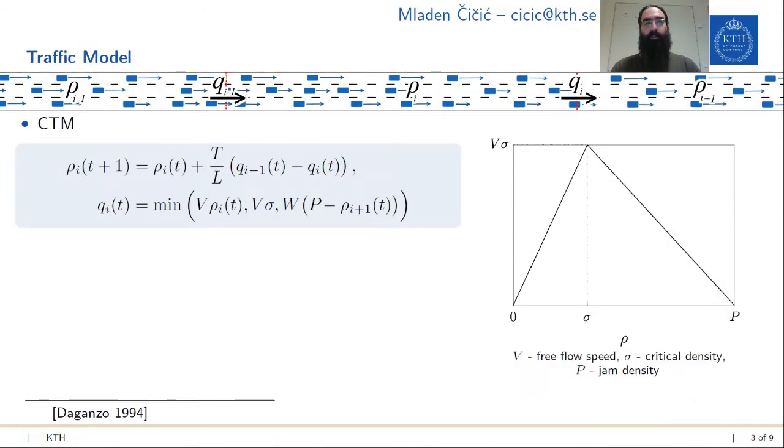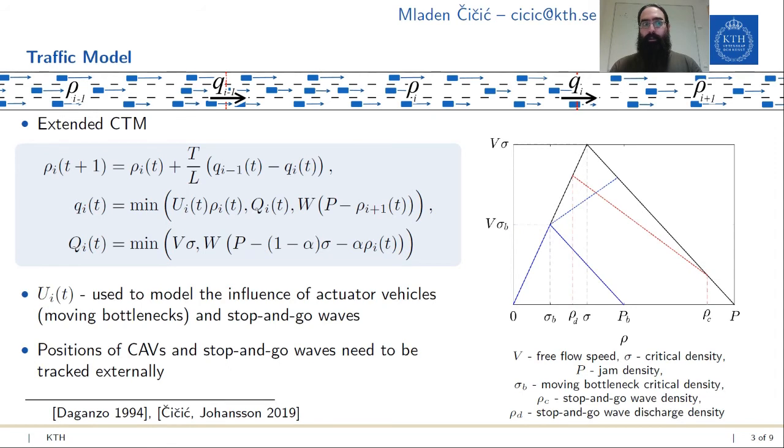But first, the traffic model we'll be using is the well-known cell transmission model, where we split the road into cells and then track what happens with the traffic density rho inside each of them. We'll be using the triangular fundamental diagram and extending the CTM to implement capacity drop and also to allow the free flow speed inside each of the cells to vary in time.